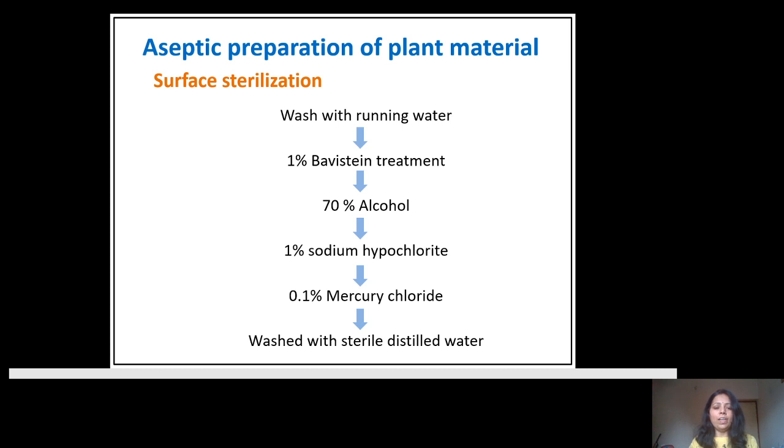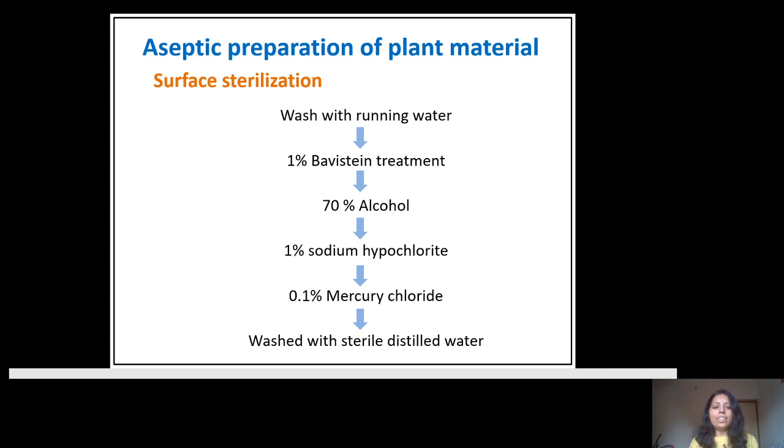Now this is your final treatment of mercury chloride. After mercury chloride, you have to wash the material with sterilized distilled water, and this process must be completed under the laminar airflow, that is, in aseptic condition. After this entire protocol of surface sterilization, your explant is ready to transfer to the media, that is, it is ready to be inoculated on the media.